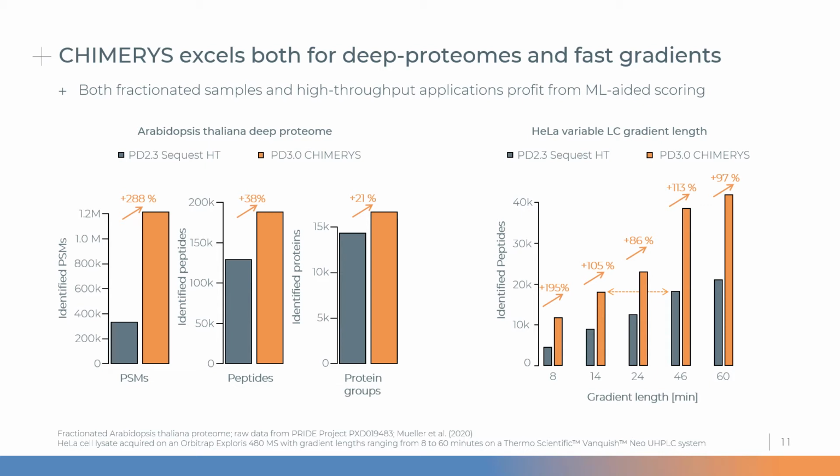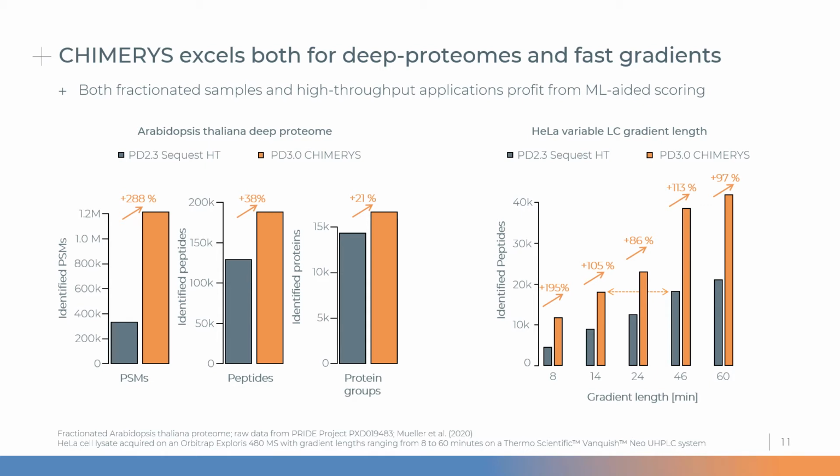However, if you are not interested in digging deep into your sample, but are instead interested in high throughput experiments with CHIMERYS, you can now run your chromatography 3 times as fast and still retain the same number of identifications with CHIMERYS as you were previously able to obtain using Sequest HT. This is shown in the plot on the right, where I visualize the number of identified peptides as a function